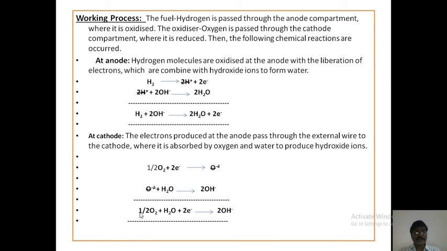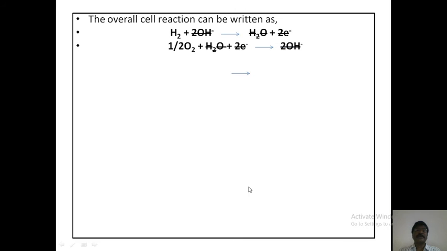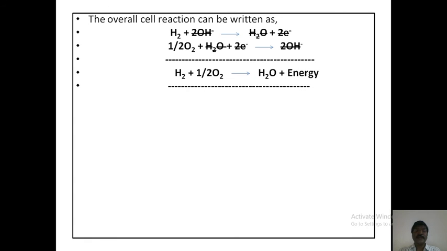The total cathodic cell reaction: O2 plus H2O plus 2 electrons gives 2OH minus. Next, the overall cell reaction can be written from the anode and cathode. The combination of the anodic and cathodic cell reactions can be written as H2 plus 1/2 O2 gives H2O plus energy. This is the overall cell reaction of the hydrogen oxygen fuel cell.